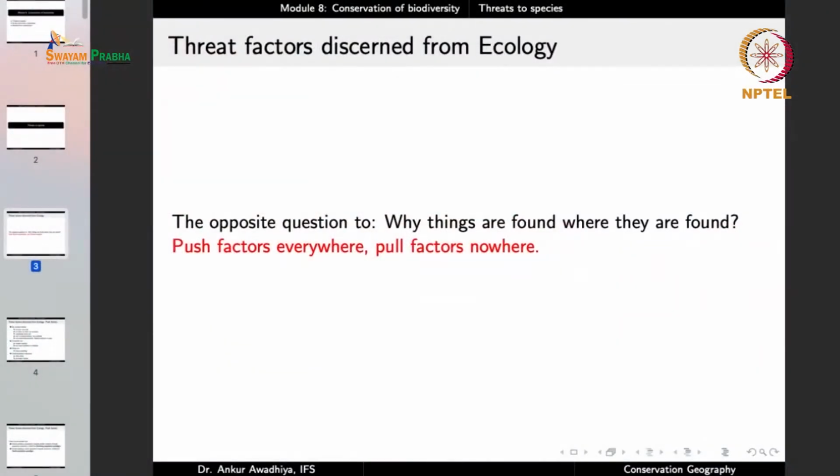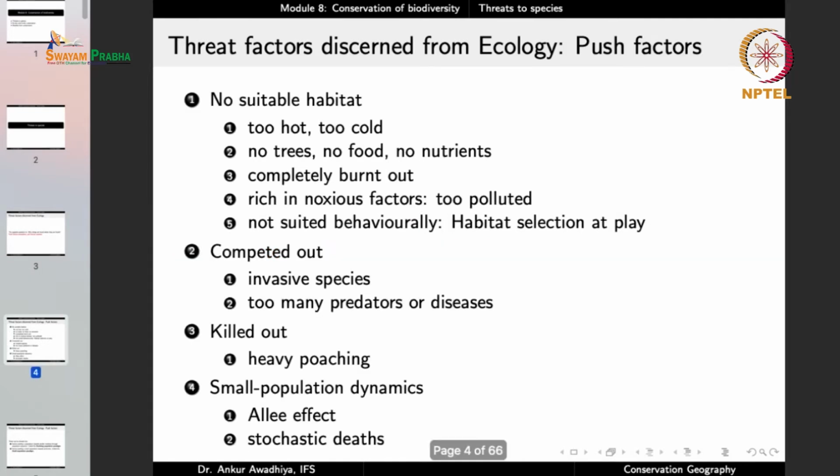So essentially we are creating situations through large-scale habitat modifications such that there are now a large number of species that are getting a push factor from everywhere, and they do not have any place that attracts them, that pulls them. And if they are getting pushed from everywhere, where will the animals go? In such situations, the only option is the extinction of the animals. So this is the major threat that animals are facing today: push factors everywhere and pull factors nowhere.